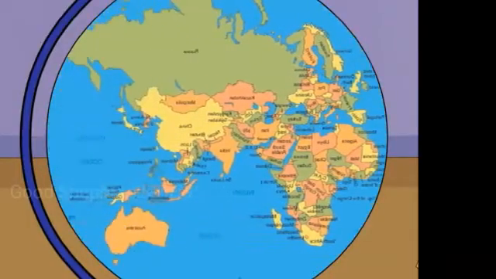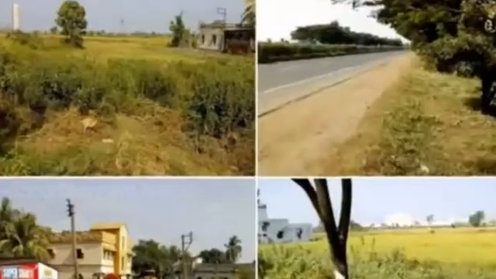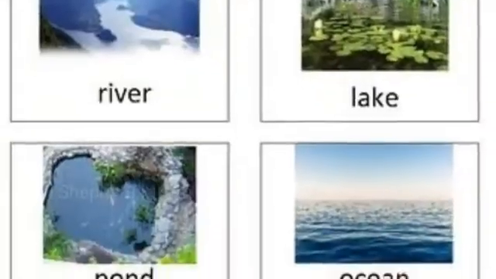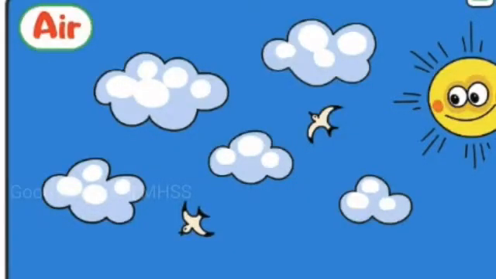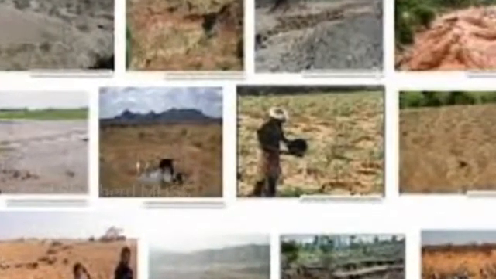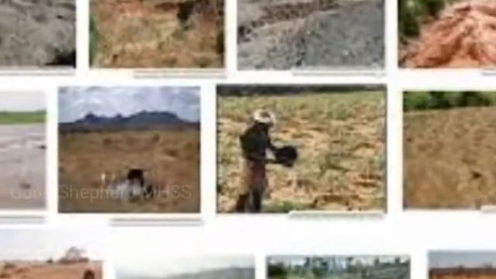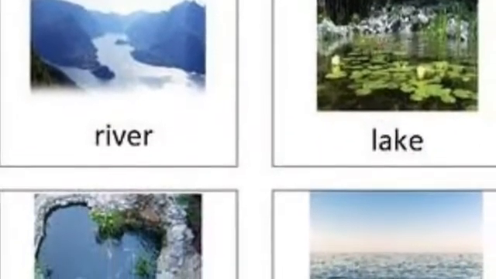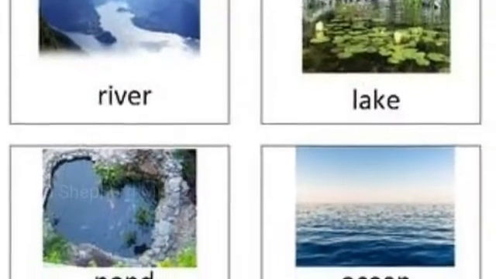Our earth is made up of land, water, and air. Lands can be of different types. Water can be found in water bodies like rivers and ponds. A thick blanket of air surrounds the earth.